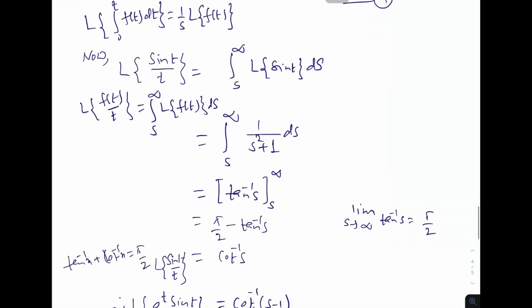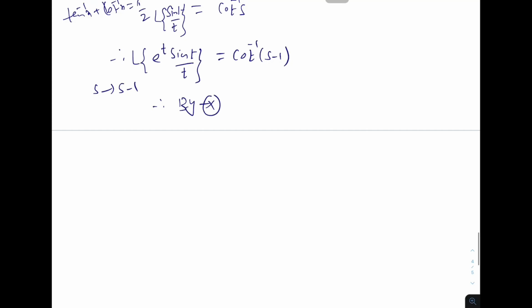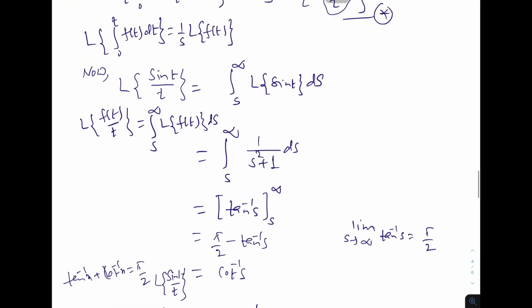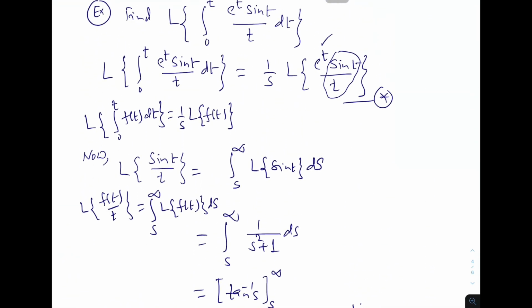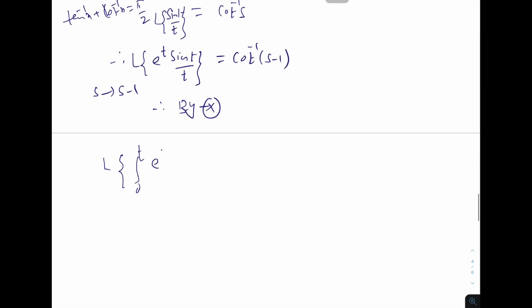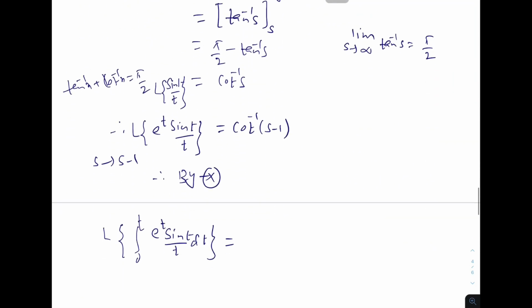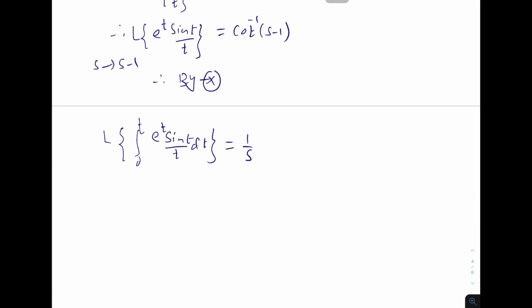So Laplace transformation of integration 0 to t e power t sin t upon t dt is equal to 1 over s, and the Laplace transformation of e power t sin t upon t will be here. So this is (1 over s) cot inverse (s minus 1). So that is the answer.